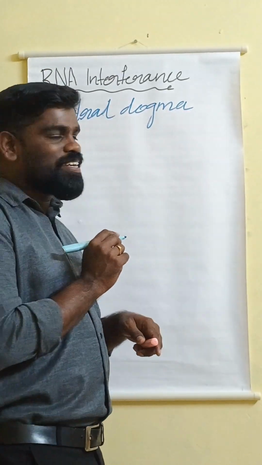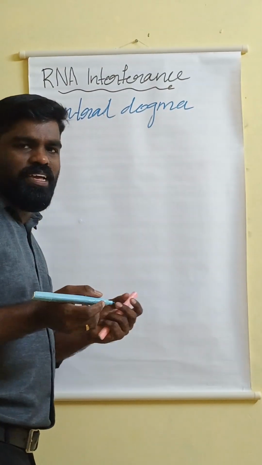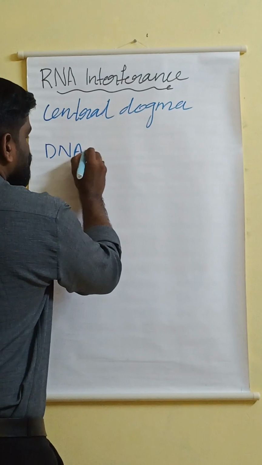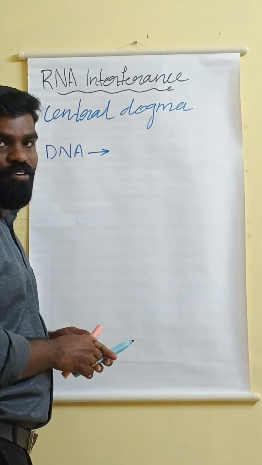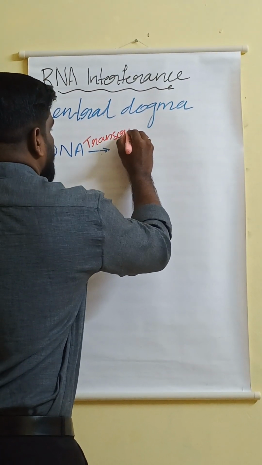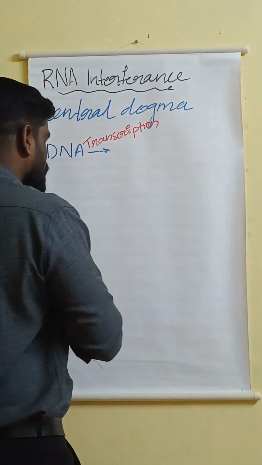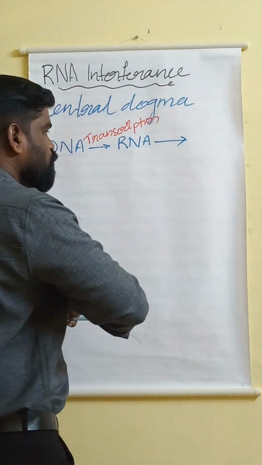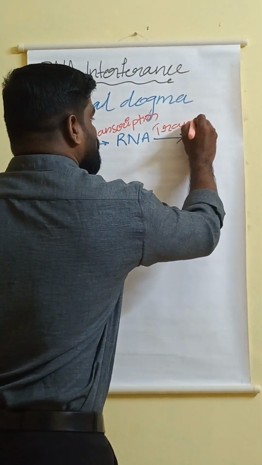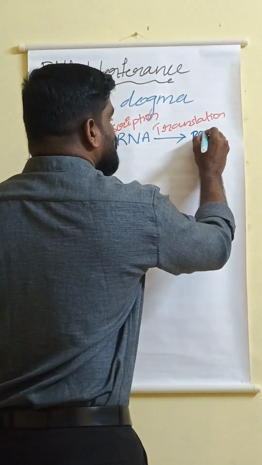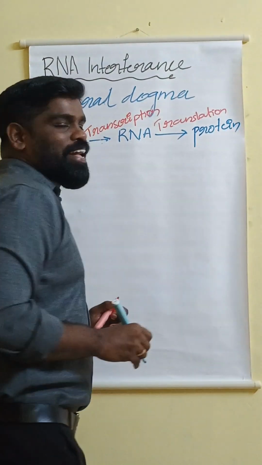According to Crick, we all know that our characters are stored in DNA in the form of genes. DNA undergoes transcription, the process you have already studied, and produces RNA, and this RNA undergoes translation, and as the result of translation, protein is synthesized. So this is the central dogma.